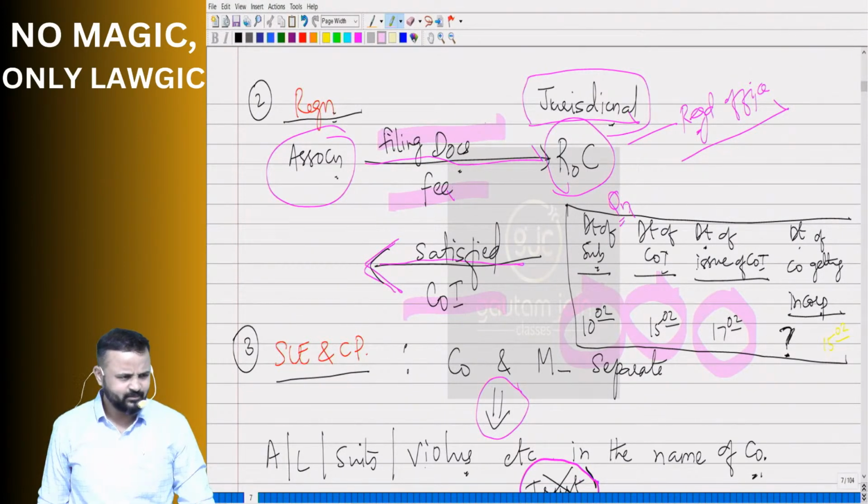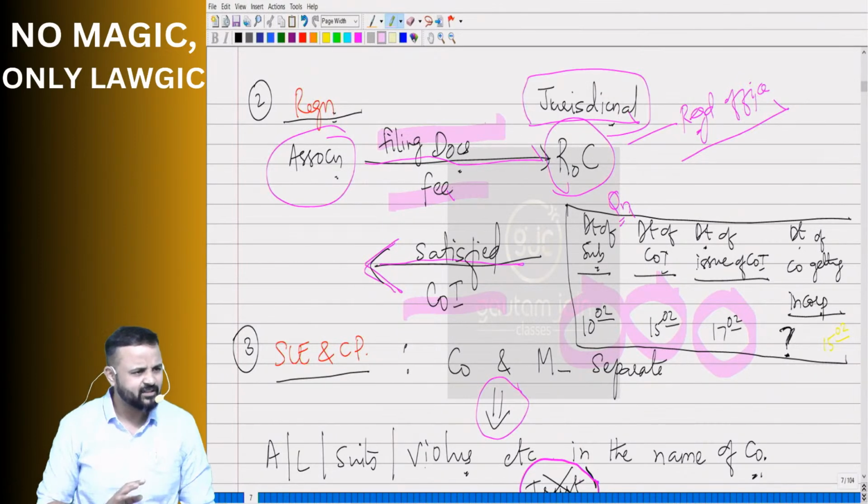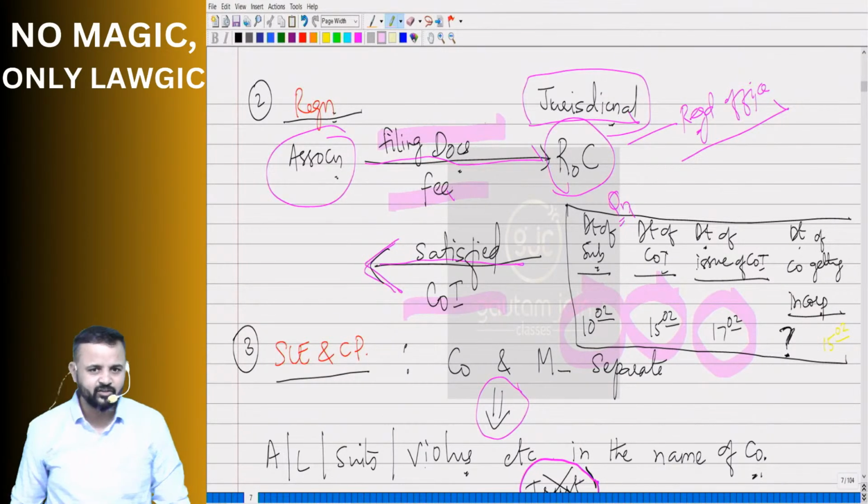Every time exceptions will come? No. Why will you talk about exceptions here? Every time, don't think of exceptions and confuse yourself.